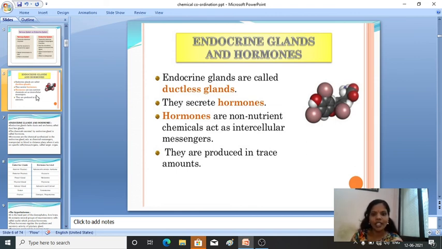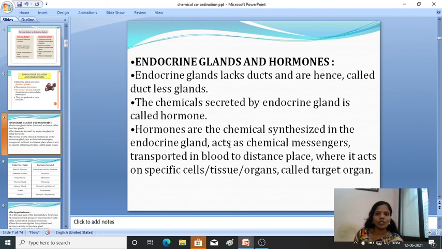These hormones are non-nutrient chemicals that act as intracellular messengers, and they are produced in trace amounts. Now we'll see the important definitions of endocrine glands and the hormones.